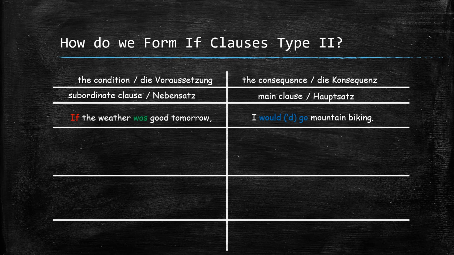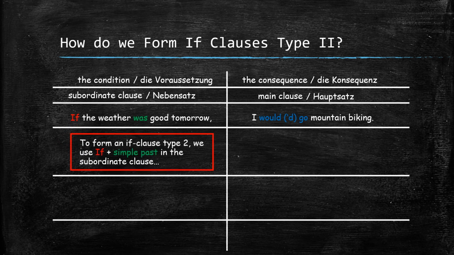So here we see if and was in the condition or the subordinate clause. That means we can formulate, to form an if clause type 2, we use if plus simple past in the subordinate clause.